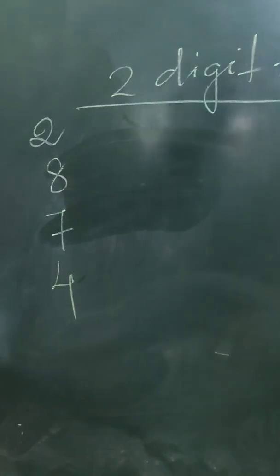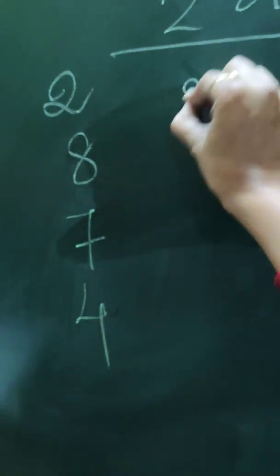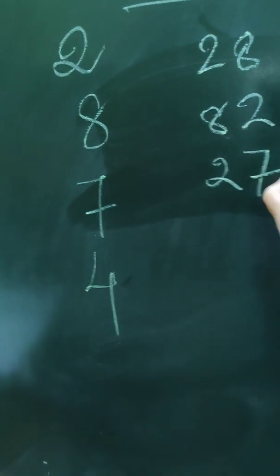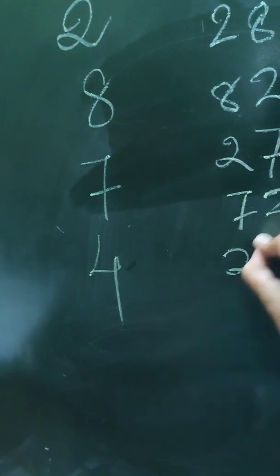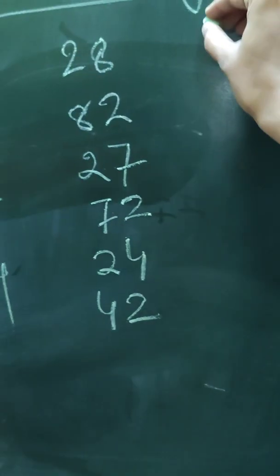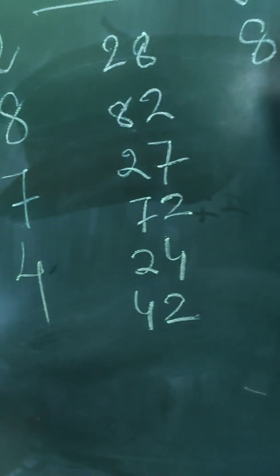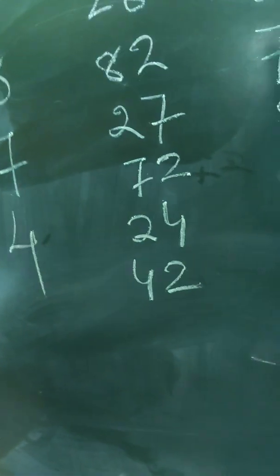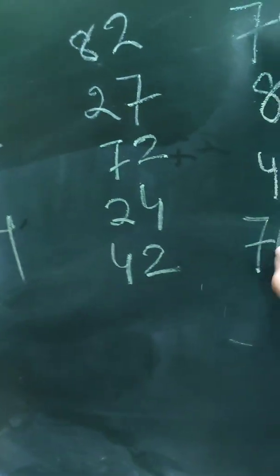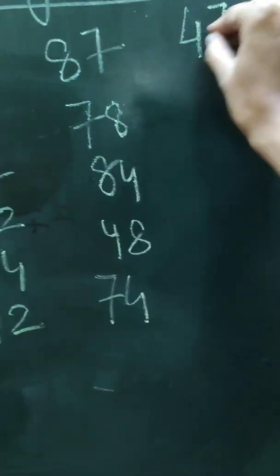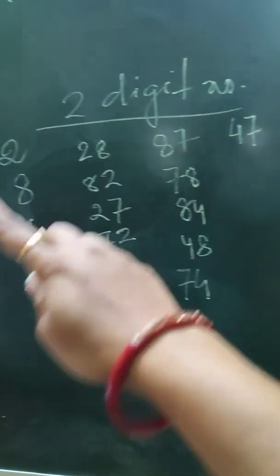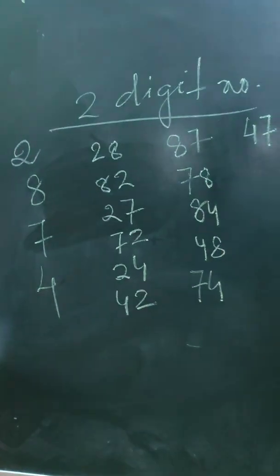Now let me see how many numbers I can prepare. I can write 28, 82, 27, 72, 24, 42. Then I can come to the other side, that is I can start writing 87, 78, 84, 48, 74, 47. These are all the 2-digit numbers which I can prepare by using these particular 4 digits.